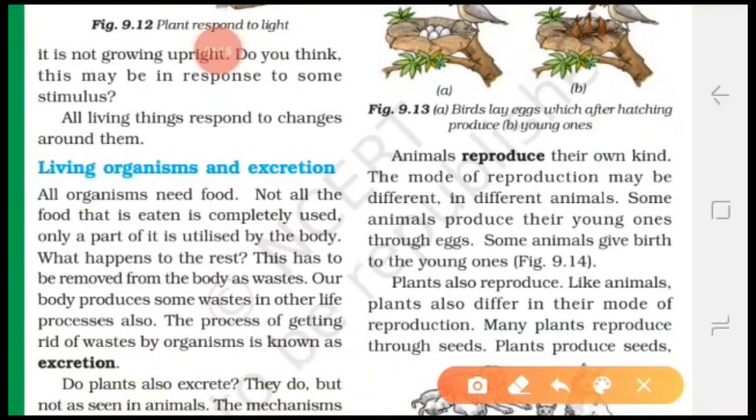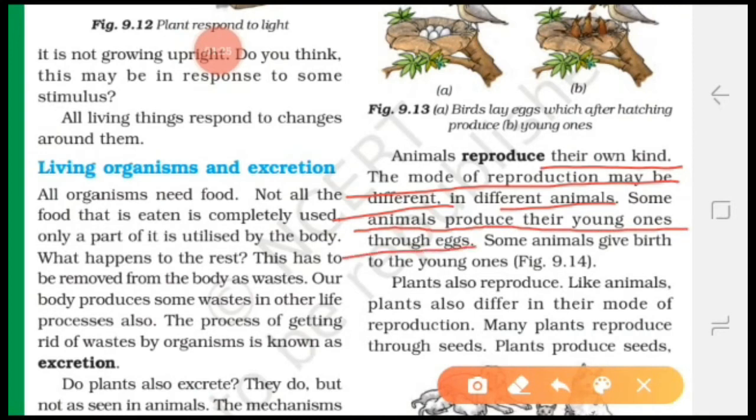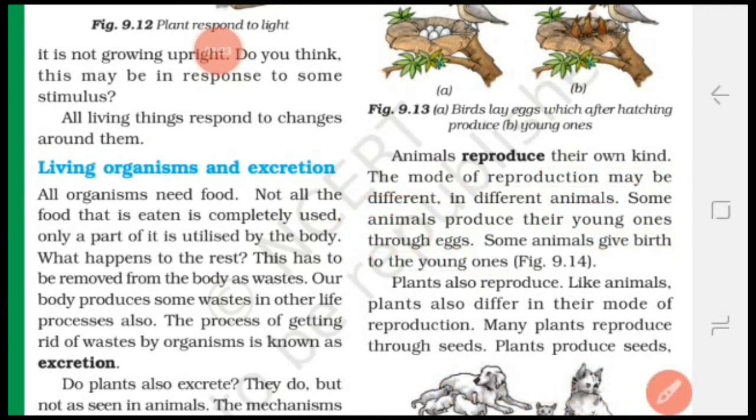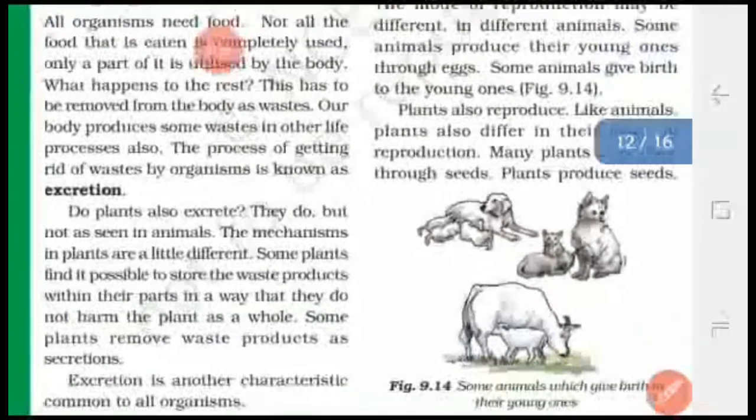Animals reproduce their own kind. The mode of reproduction may be different in different animals. Some animals produce their young ones through eggs. Means birds lay eggs and young ones come out from the eggs. Some animals give birth to young ones, like the cow. Human beings give birth to young ones.